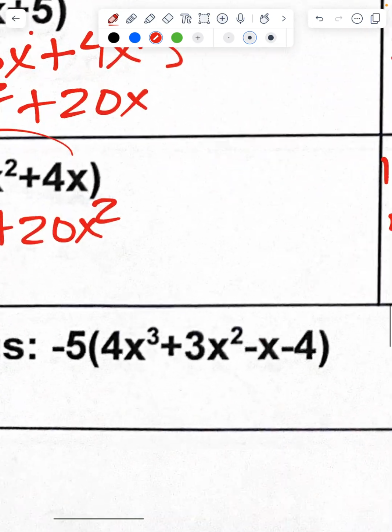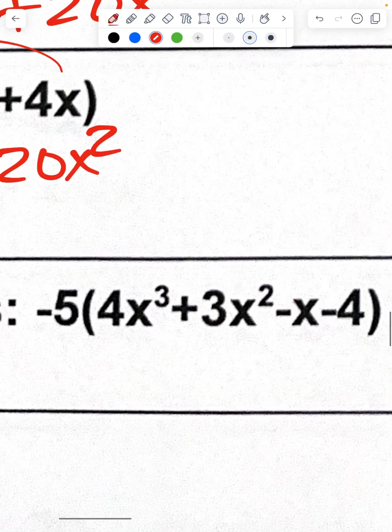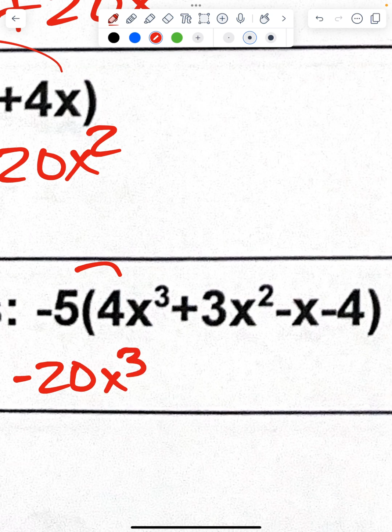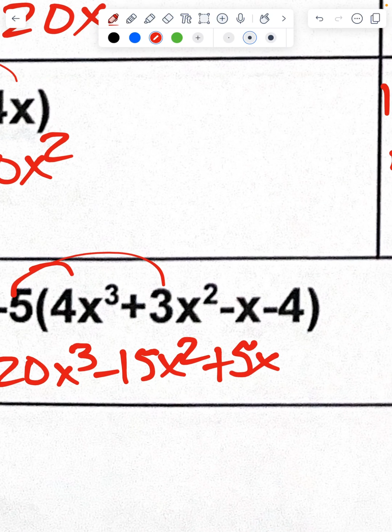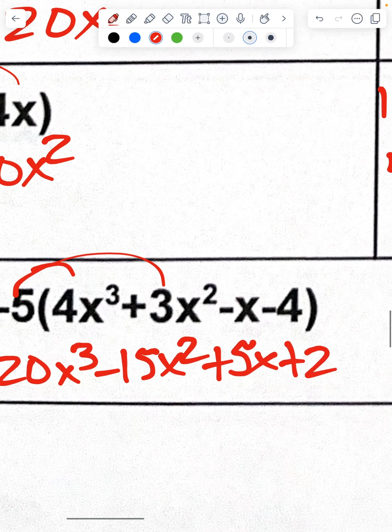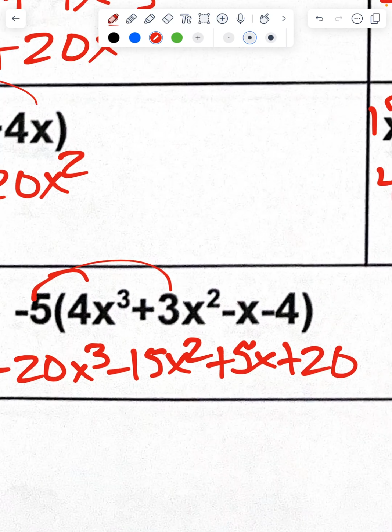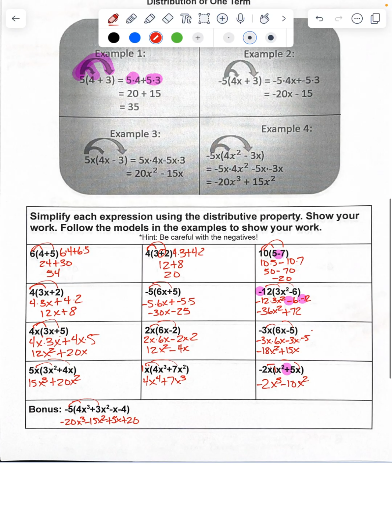And let's do the challenge one. Negative 5 times 4, negative 20, and my x to the third stays the same. Negative 5 times 3 is negative 15. My x squared stays the same. Negative 5 times negative 1 would give me a positive 5x. And negative 5 times negative 4 would give me a positive 20. So this was distribution.